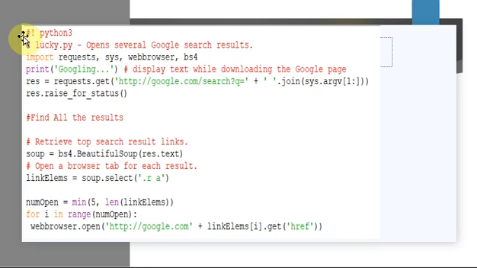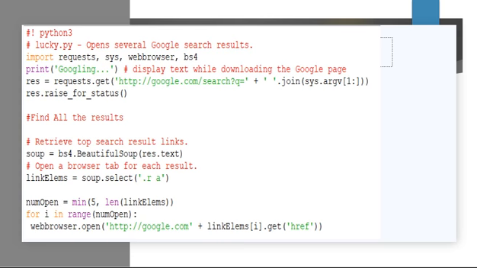You can see the first line is nothing but the shebang line, which is going to tell us that this is your Python program. Then the next line is just the comment. So remember, anything that begins with a hash, other than this shebang line, is a comment line. And here you're importing request because you are trying to download from a particular URL using the get method. So for that purpose, you have to import the request module.